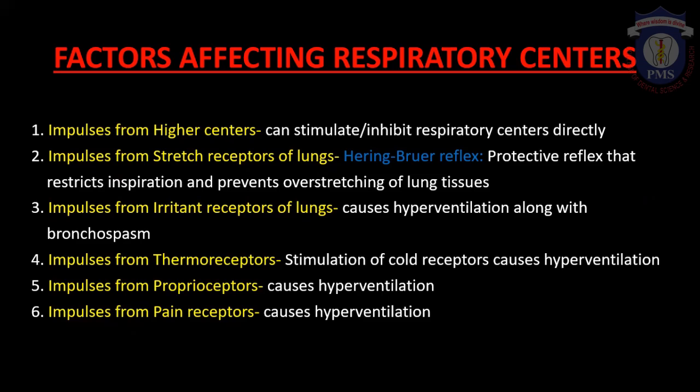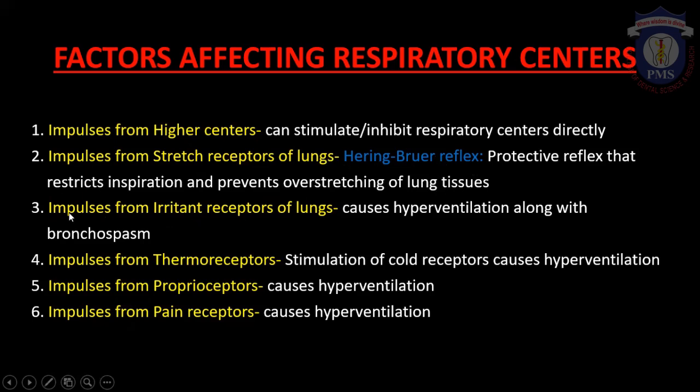During inspiration, there is stretching of lungs due to entrance of air, resulting in stimulation of stretch receptors, which are present in the alveoli of lungs. Once this stretching occurs, the stretch receptors get stimulated. They in turn send signals, and the response will be to inhibit or restrict inspiration, so that overstretching of the lungs can be prevented. So this is called Hering-Breuer reflex.